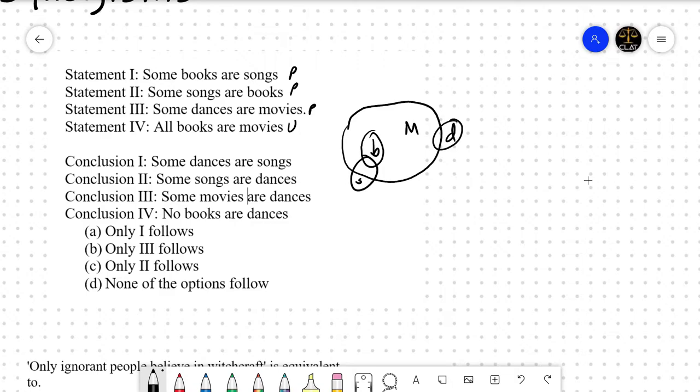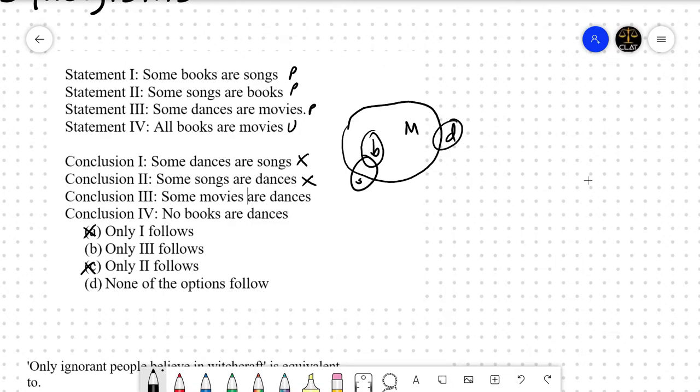Conclusion first says that some dances are songs. Well, this is not true in each of the Venn diagrams. Again, right? It is not possible here, it is not true here. Which means conclusion 1 does not follow. Okay? Some songs are dances, which is just the converse of conclusion first, which means conclusion 2 also does not follow.